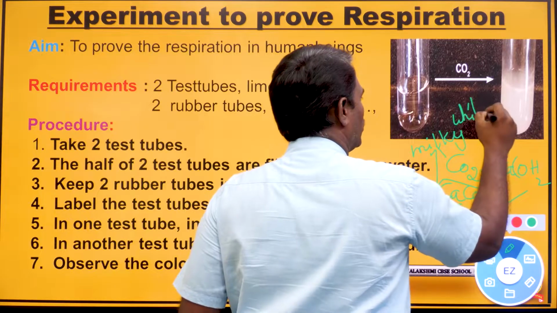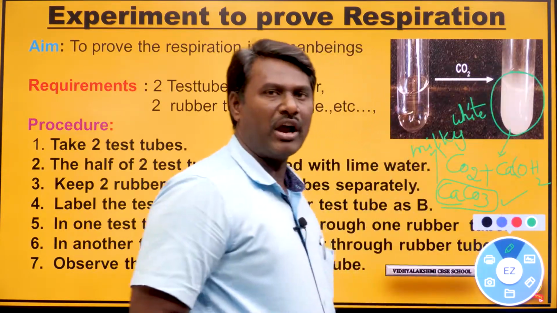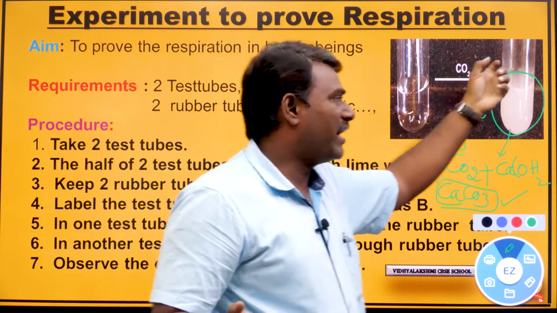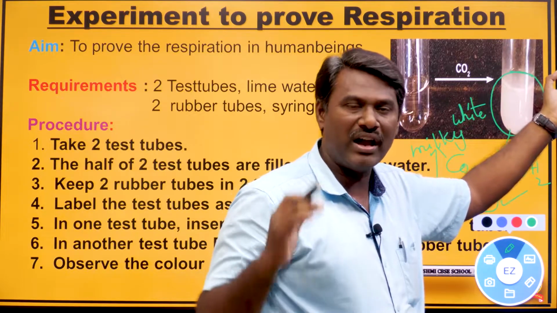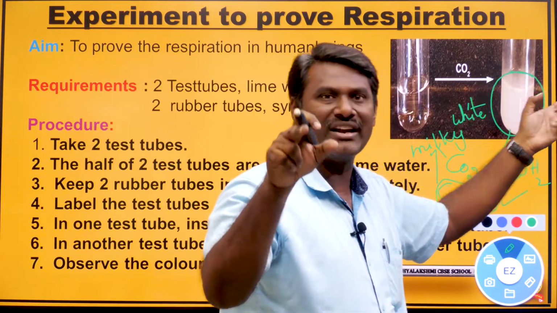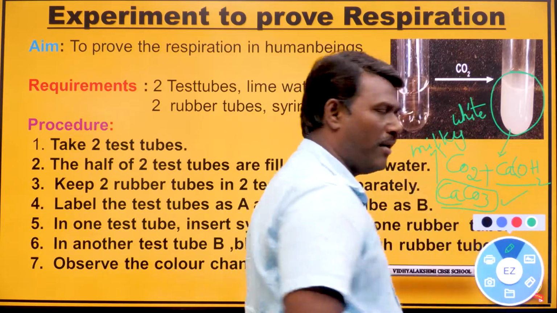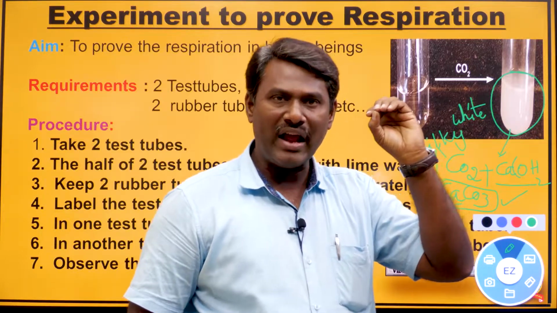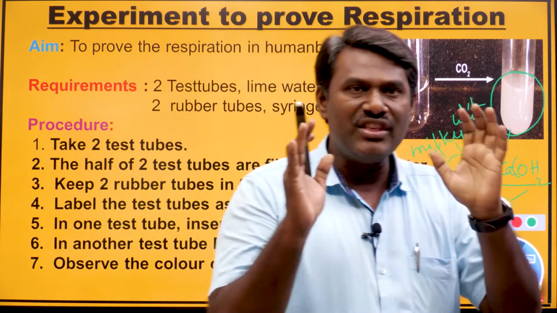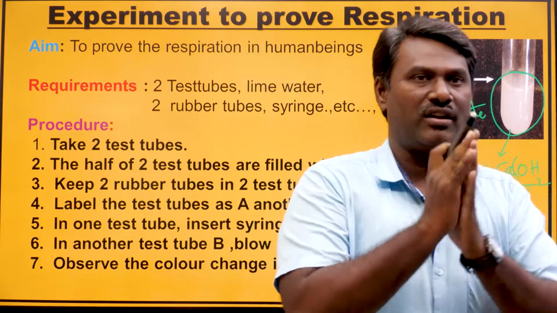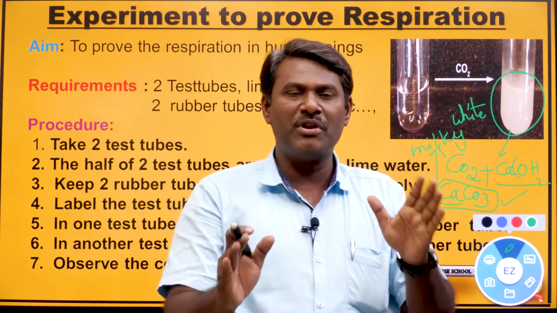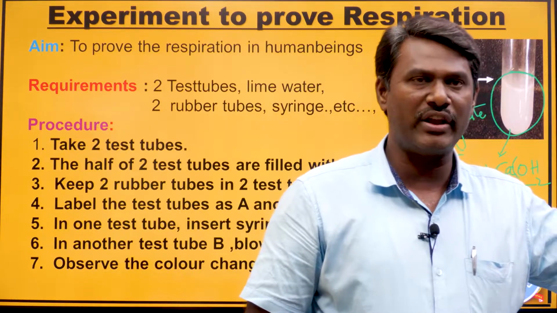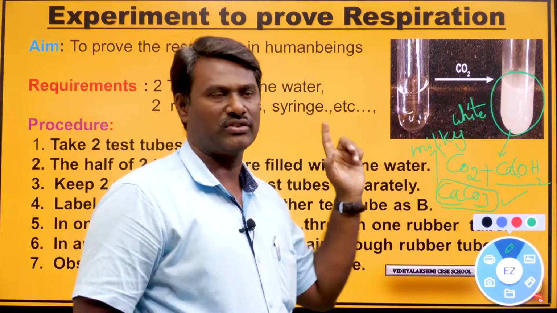Here we got milky white color, but here there is no milky white formation because there is no carbon dioxide. Here carbon dioxide has been released because we have blown. That carbon dioxide reacts with calcium hydroxide to form calcium carbonate, which we observe as a milky white color. If milky white color is formed, this indicates that carbon dioxide has been released during the respiration or breathing process. So this is the activity.